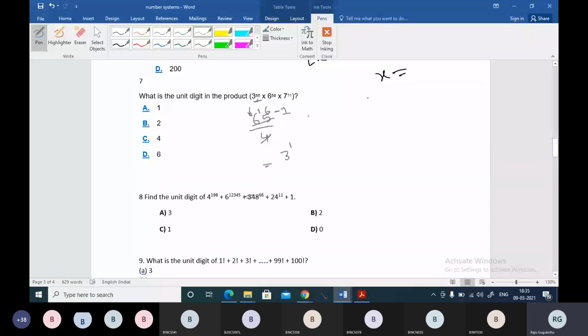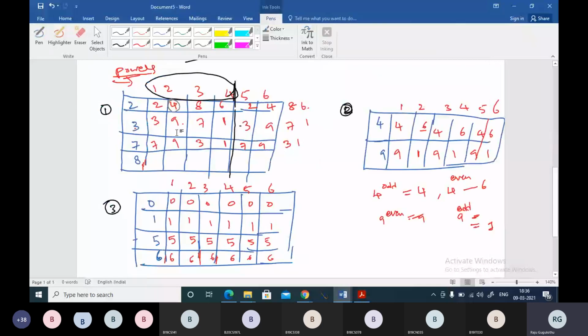And 6 power 59, you know clearly, for 0, 1, 5, 6, power anything will give you the same digit, so 6, right? 7 power 71, 2378, right? So again take 71 and divide by 4. That is rule number 1. So 4 ones are 4, 4 sevens are 28. So 3 is the remainder. So 7 power 3 will be there, and from the table you can say 7 power 3 is nothing but a 3. So the unit digit is 3.